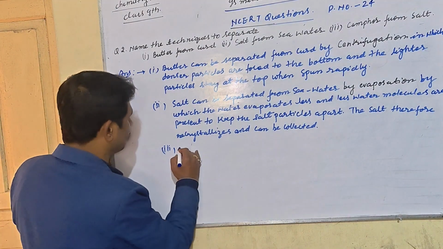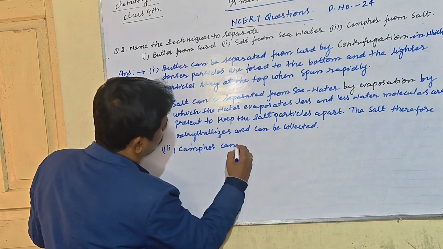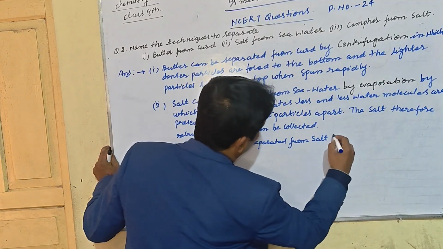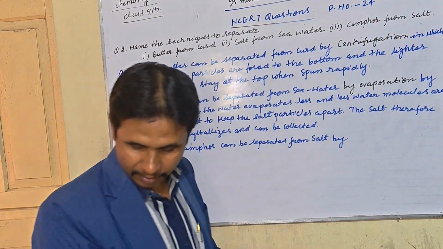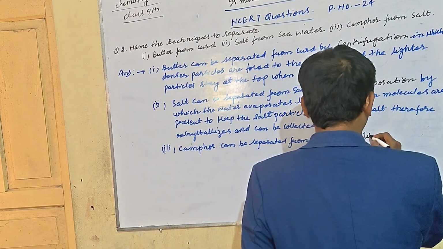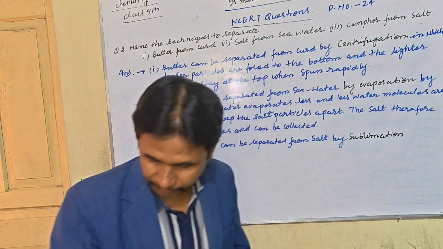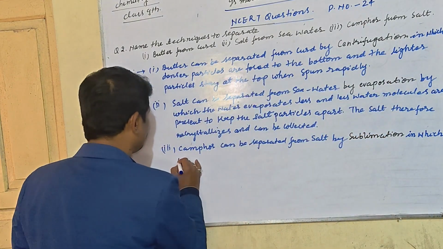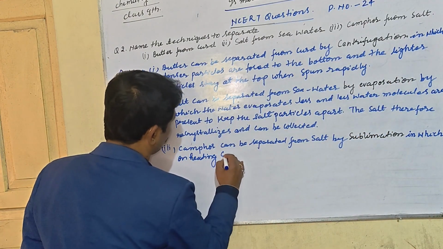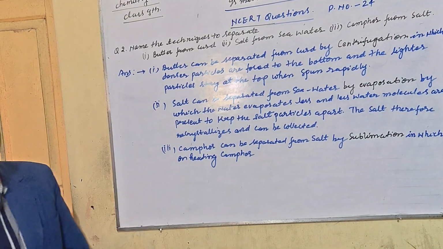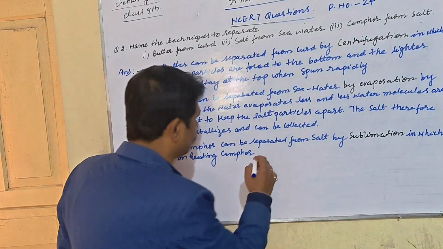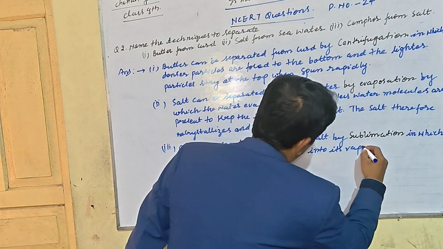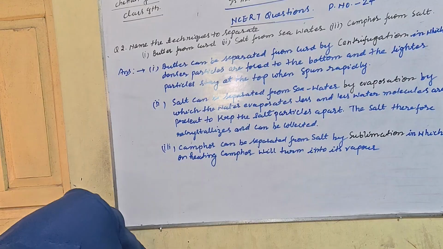Camphor can be separated from salt by sublimation, in which on heating, camphor will turn into its vapor.